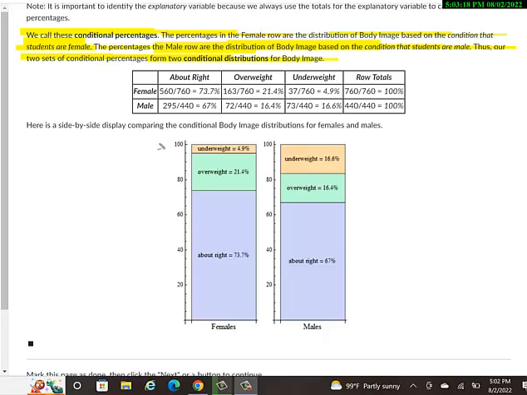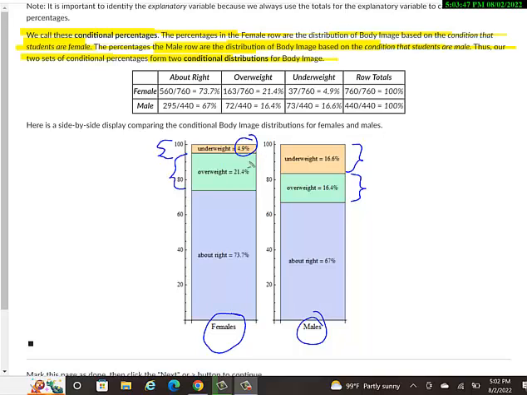So a very small proportion of females, and I only know it's females because I see at the bottom of this left-hand chart it says females, a very small percentage, 4.9%, said they feel underweight. So that's probably not surprising, versus males, where 16.6% feel like they are underweight. Okay, now let's compare overweight. It looks like these greenish rectangles represent those that feel that they are overweight.